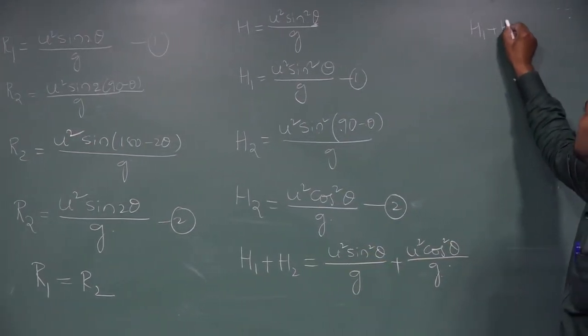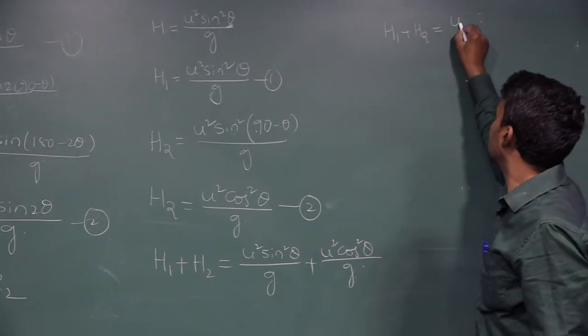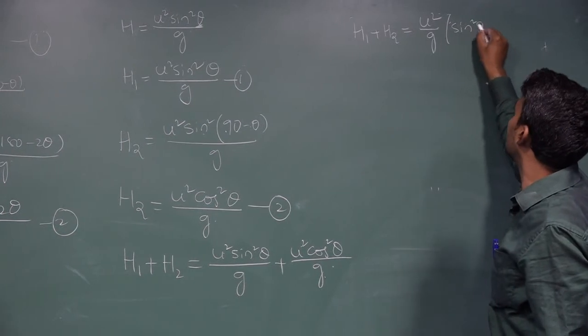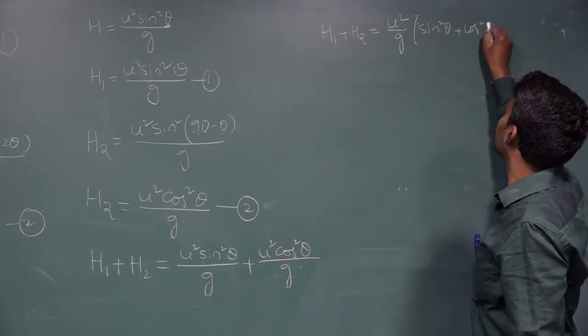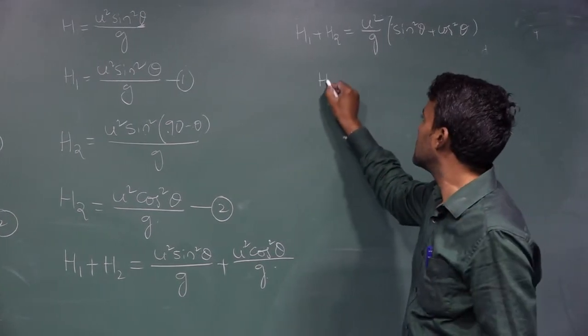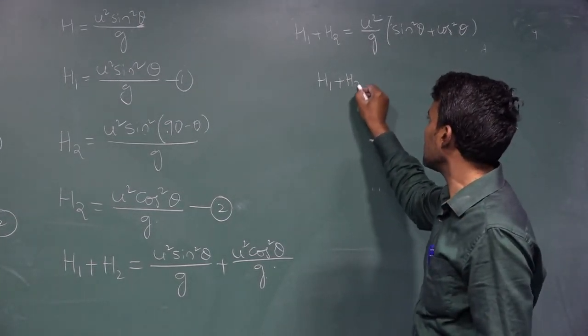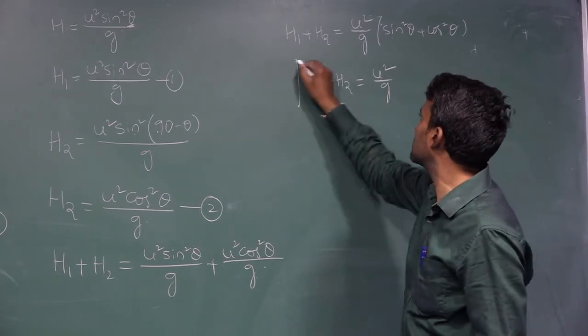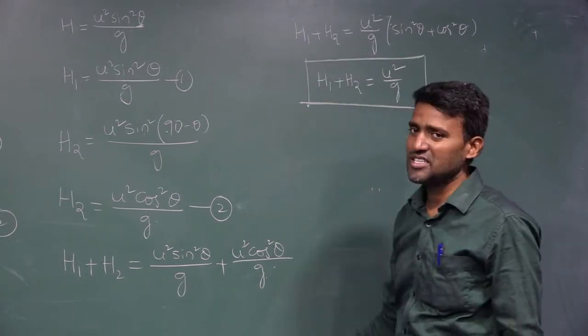H1 plus H2 is equal to u square by g into sin square theta plus cos square theta. Sin square theta plus cos square theta is equal to 1. So H1 plus H2 is equal to u square by g.